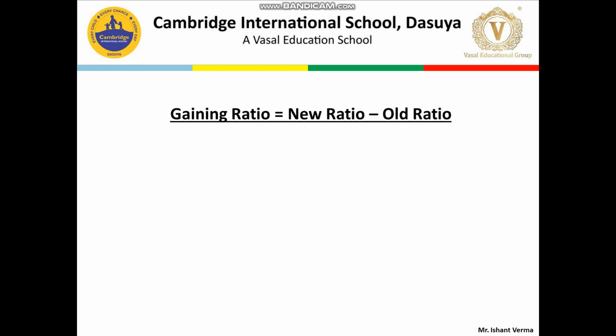Now we will calculate the gaining ratio, new ratio minus old ratio. That is Alia 2/5 minus 5/10. And I already told you in the previous lecture that when the new ratio is given, make sure who is the partner retiring and which partner is gaining and which is sacrificing, because it's very difficult to understand who will sacrifice and who will gain.